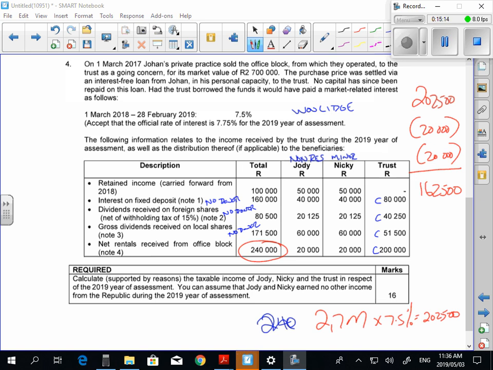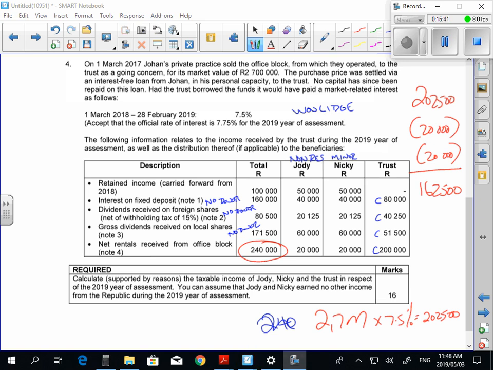Guys, just as a suggestion, write down Jody, write down Nikki, and write down the trust. Go through the table once. Go through it number by number by number, and go fill it into the solution. Don't try to do them individually, you're not going to be complete in your solution. So give Jody half a page, give Nikki half a page, give the trust half a page, and do it that way, number by number. Just do it consecutively. Go through the whole table number by number, and put it into the right place in the solution. Is that all right?